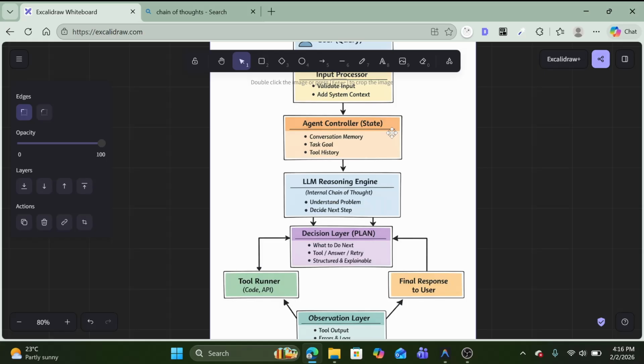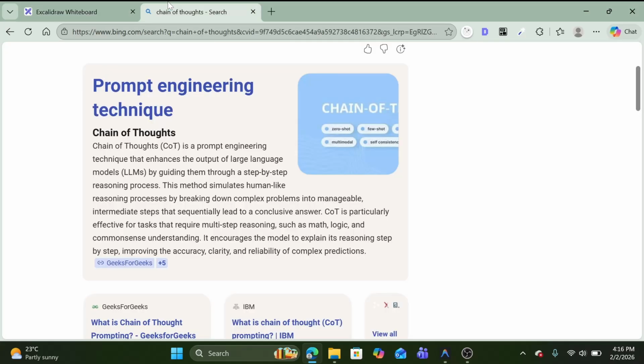Next we need to learn what chain of thought is. Let me quickly open it. You can see here that chain of thought is a prompt engineering technique that enhances the output of an LLM by guiding it through a step by step reasoning process. Let me just take an example.